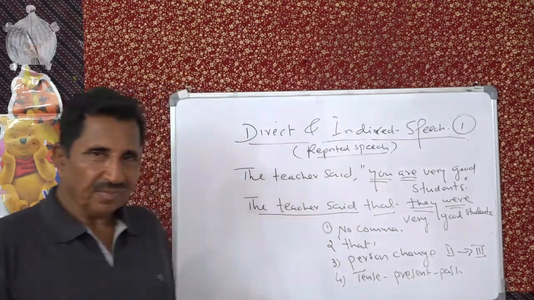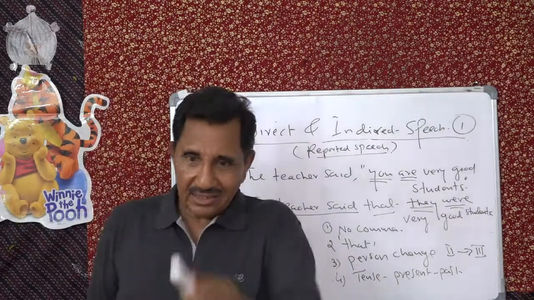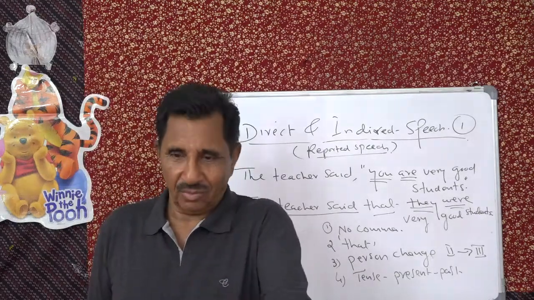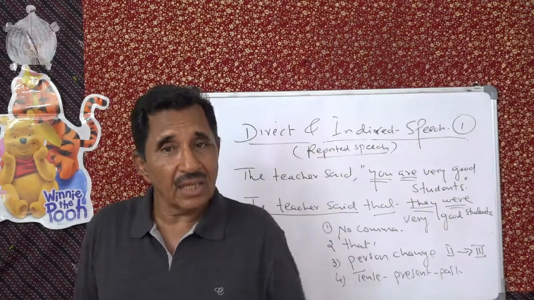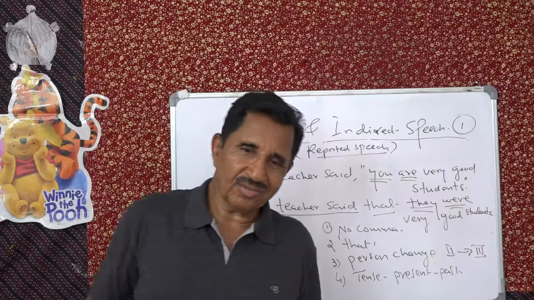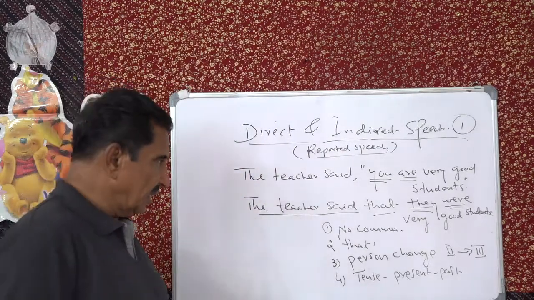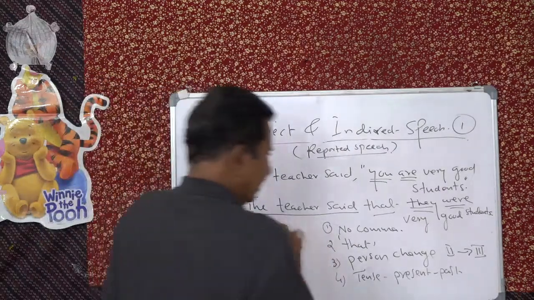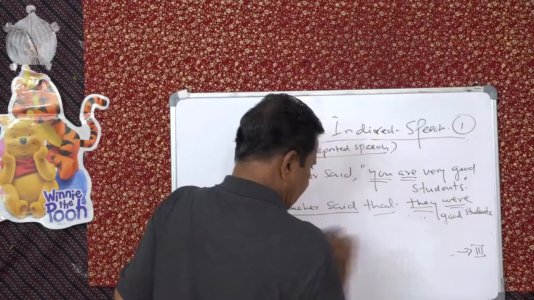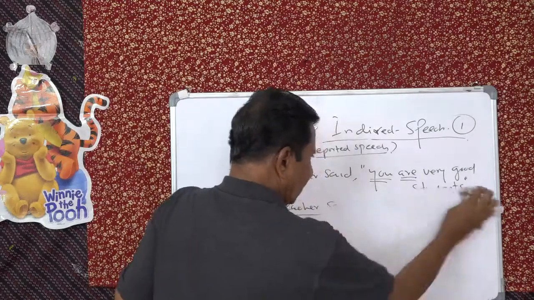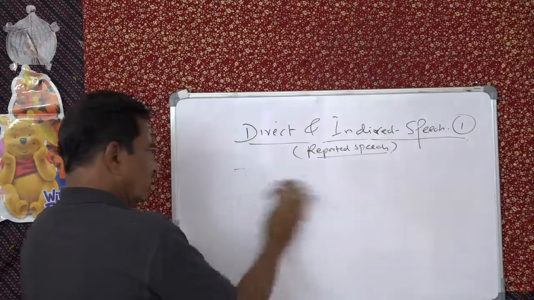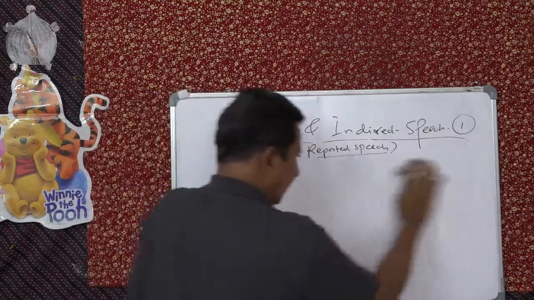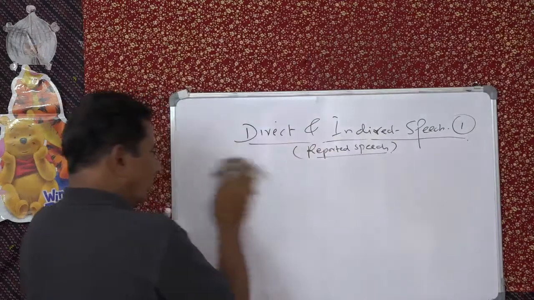It's very simple. And when I address you, I can say you. When the third person is saying about you, you have to say they. It's all common sense. Simple, isn't it? So I think you understood this, right? So what is direct speech and what is indirect speech? What is reported is indirect, not directly told to you.